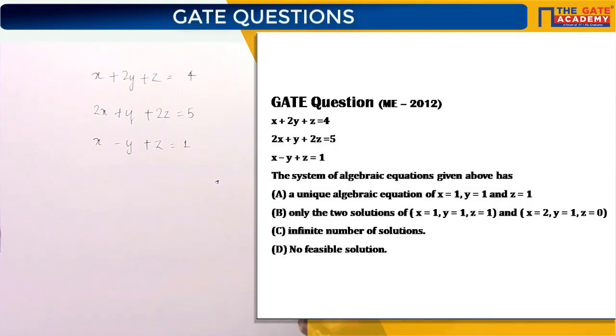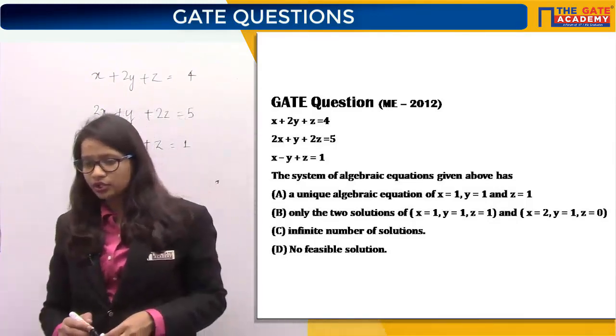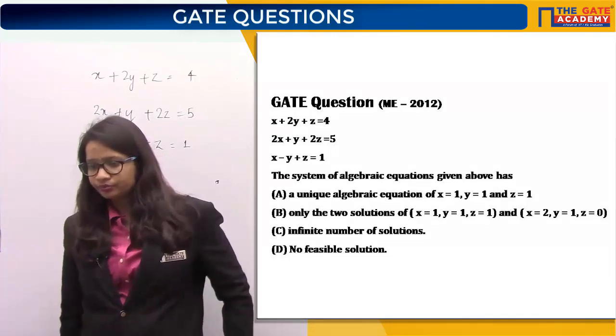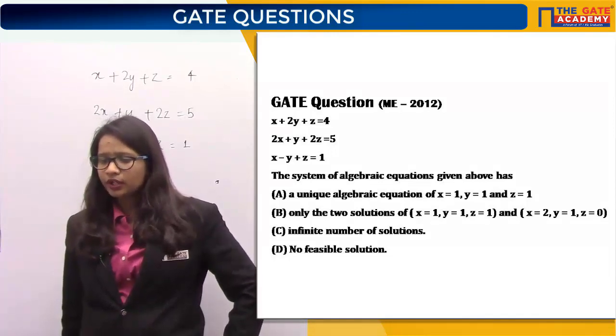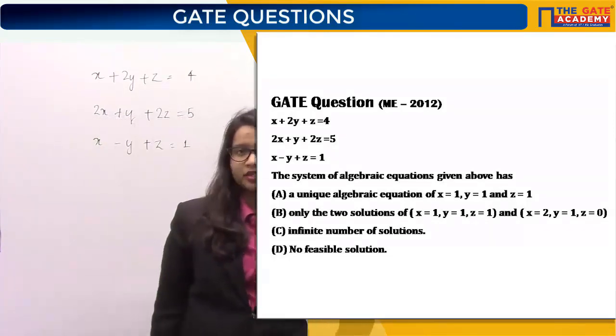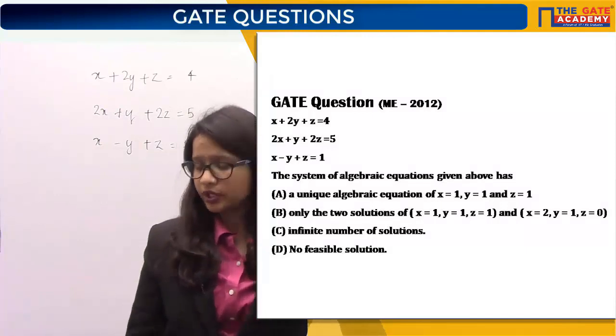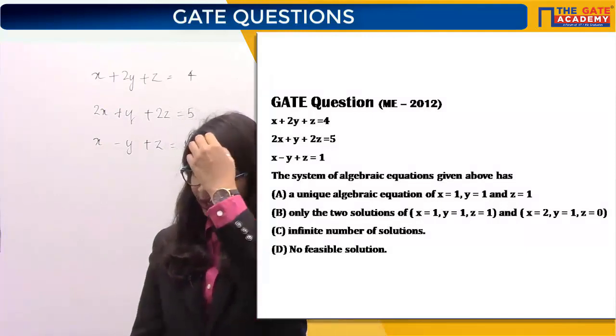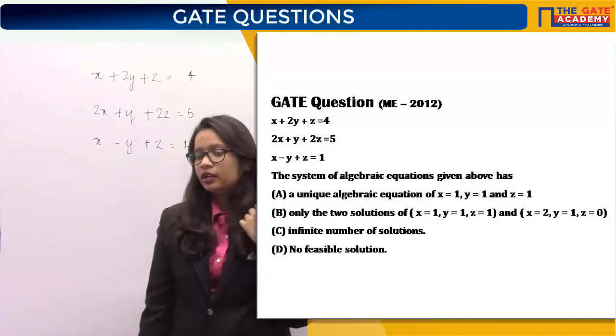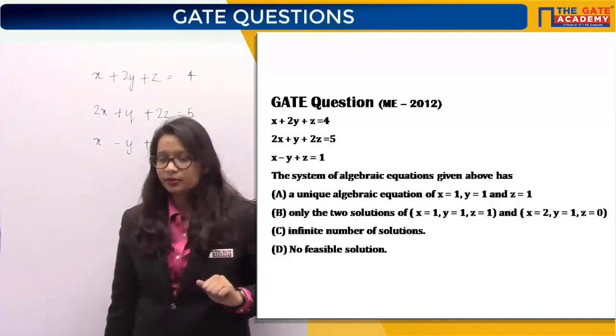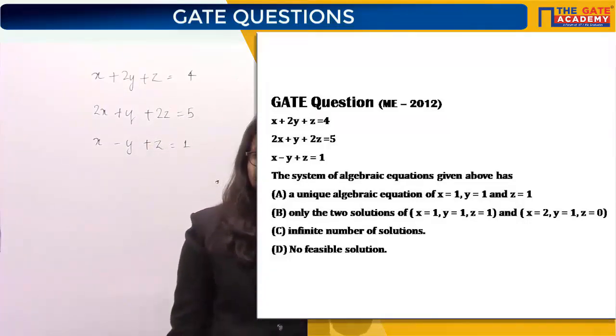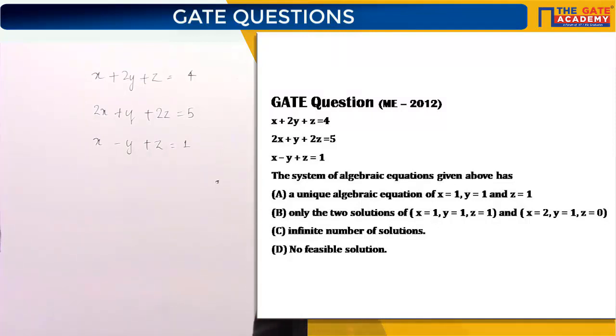Now they are asking you whether it is having unique solution. Okay, there will be a unique algebraic solution. In place of the word equation in option A, there will be solution, and then option B is about only 2 solutions of this. Now tell me, can option B be your answer anytime? Can option B be your answer or no?